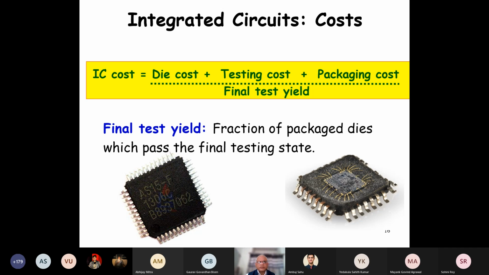The IC cost is the die cost plus testing cost plus packaging cost, divided by final test yield. So in the test, if we have to discard 50% of the chips, then the IC cost is twice the die cost, testing cost, and packaging cost.